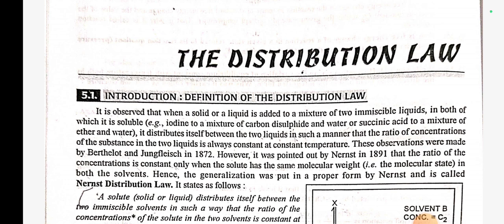However, it was pointed out by Nernst in 1891 that the ratio of concentration is constant only when the solute has the same molecular weight, that is, the same molecular state in both the solvents. Hence, the generalization was put in a proper form by Nernst and is called the Nernst distribution law.